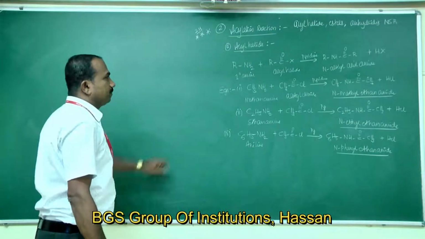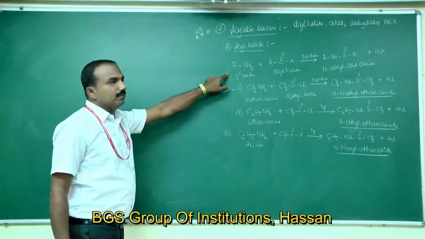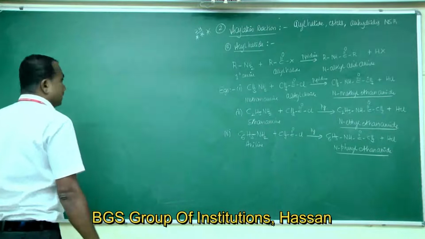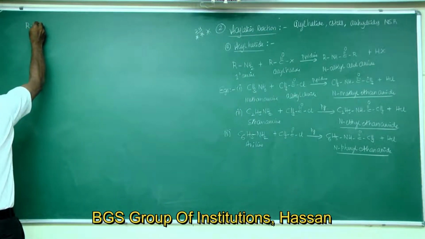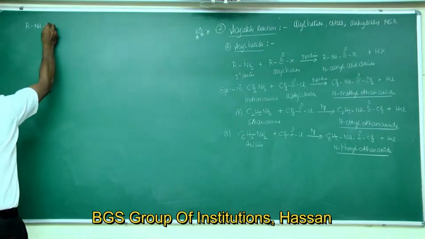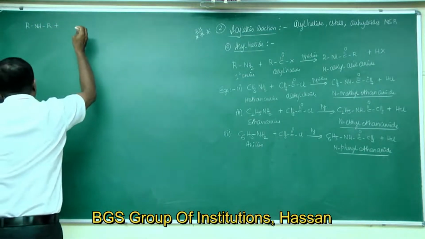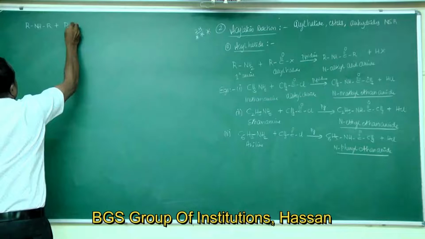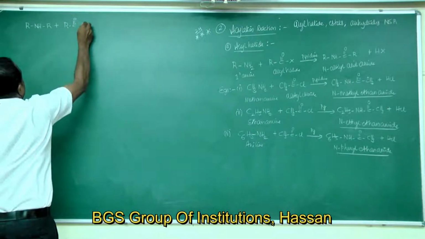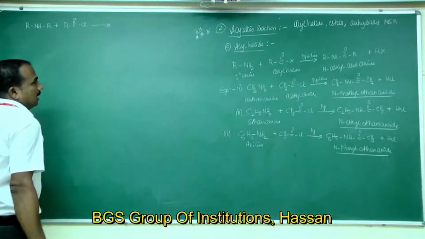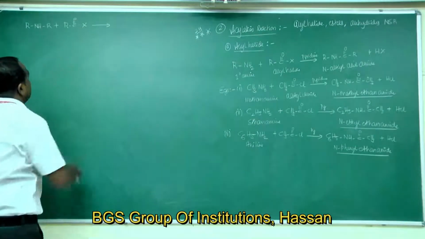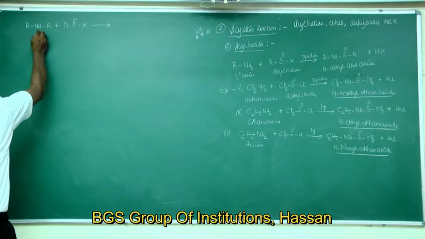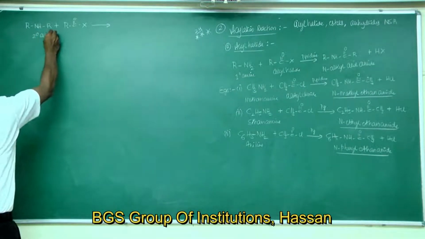So this is for primary amines. Now if you take secondary amines, R2NH, they react with acid chlorides, RCOCl, acid halides. Take the first general reaction. This is a secondary amine.